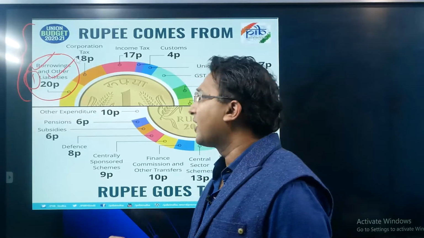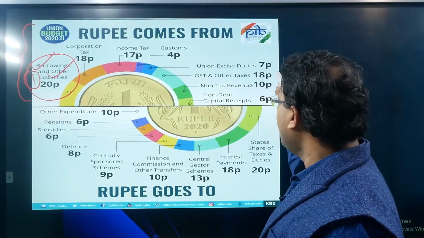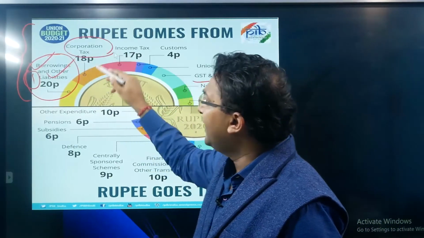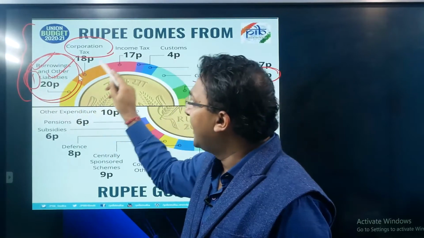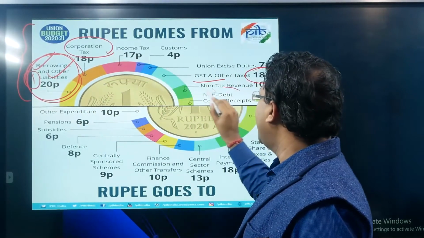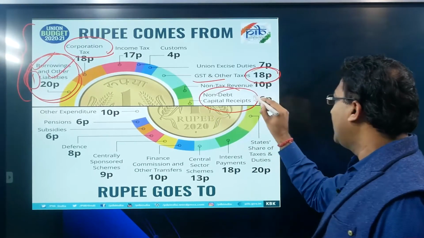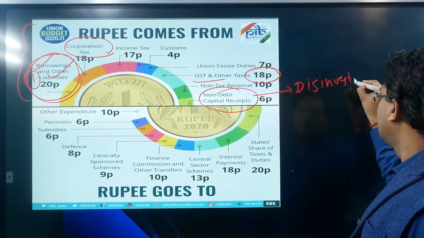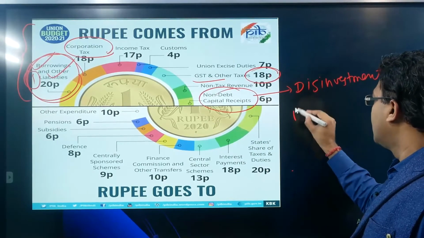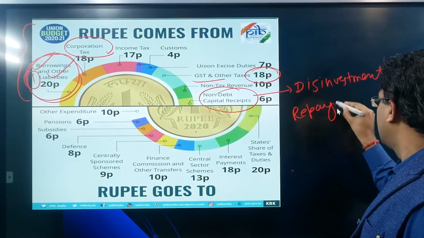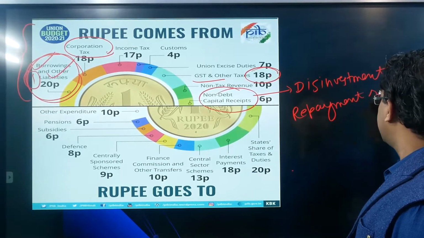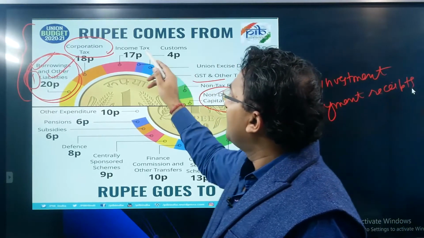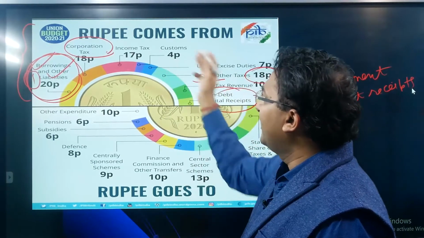Then we have this GST receipt, we have this corporation tax, right? So they are basically capital receipt, and these are the tax revenue items. Non-debt capital receipt we have yet to discuss. They basically include receipts like disinvestment, repayment receipts, right? Union excise duty, income tax, customs, right? So these are various items.